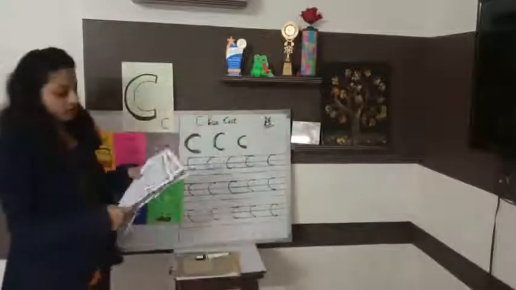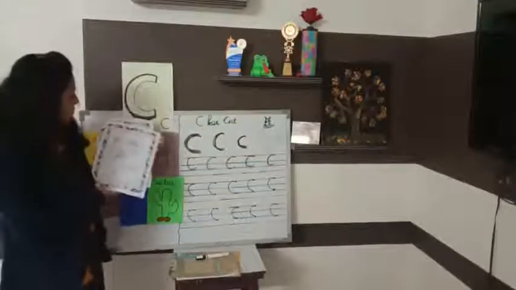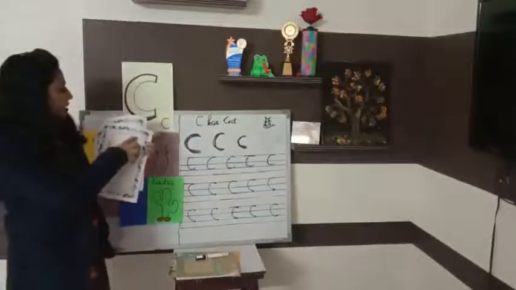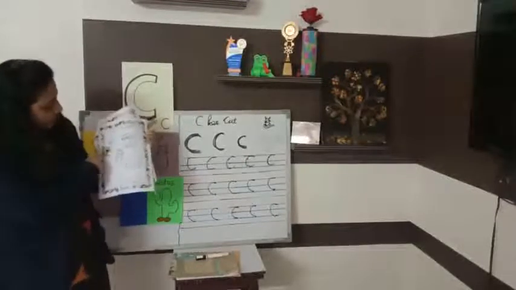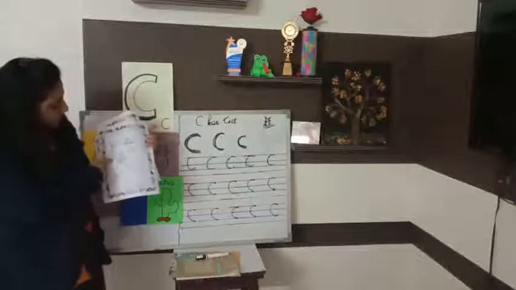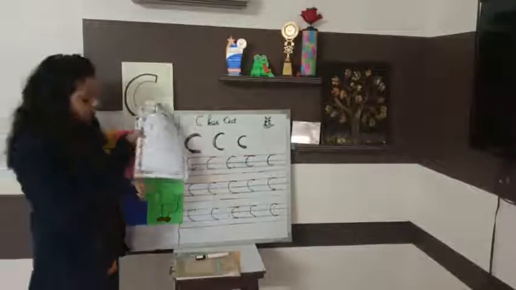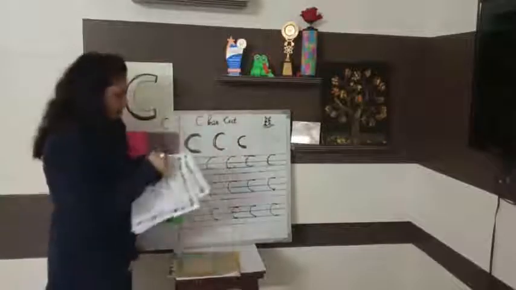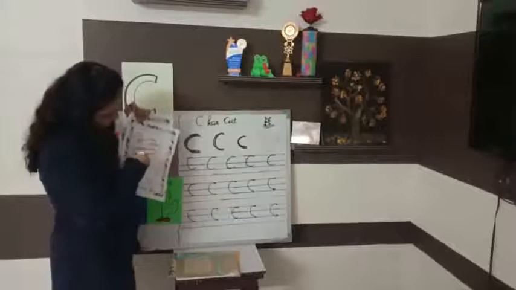Now you have this worksheet number 3. What you have to do, circle the picture that starts with letter C. What is this? This is carrot. C for carrot. So we have to circle this carrot like this.